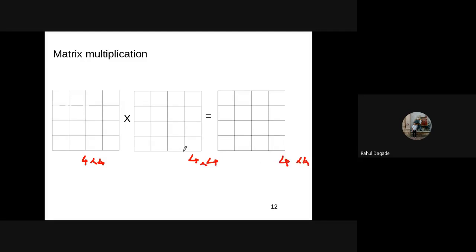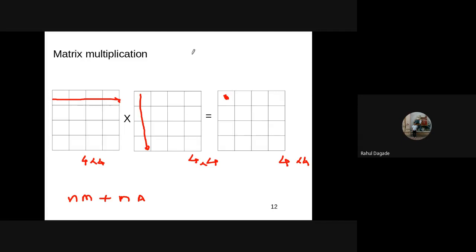All right. Now, to get this element, what do we have to do? We have to multiply this row with this column to get this element, isn't it? So how many multiplications are required? This is n multiplications plus n additions, almost. So these many are required for computing one element.